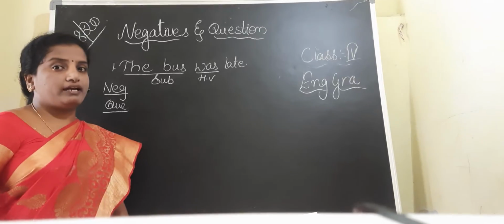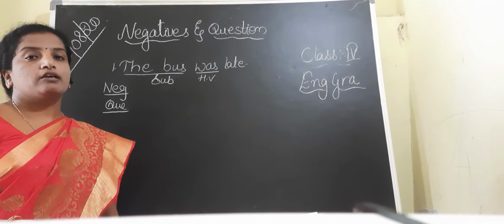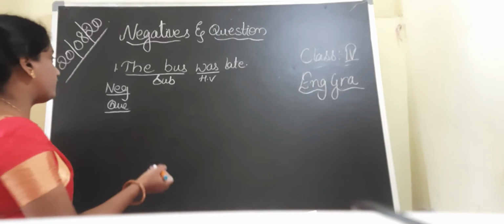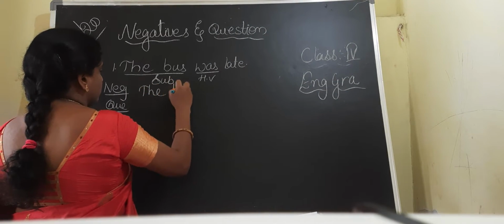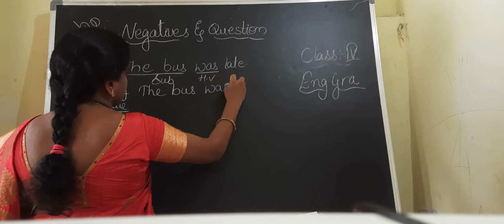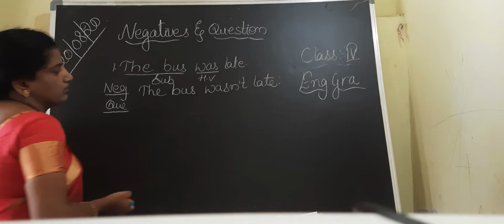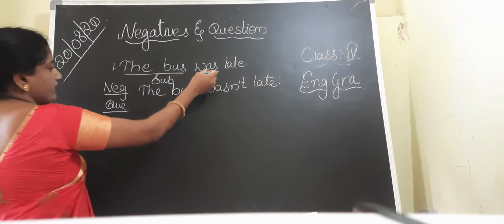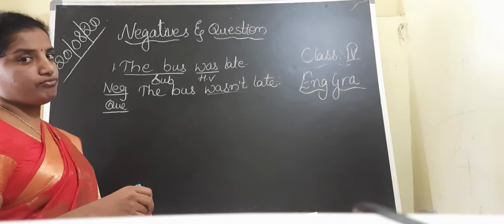Whenever we are writing negative statements with helping verbs, we have to add not. The bus wasn't late. Simply I have added not with was and I wrote the negative form.